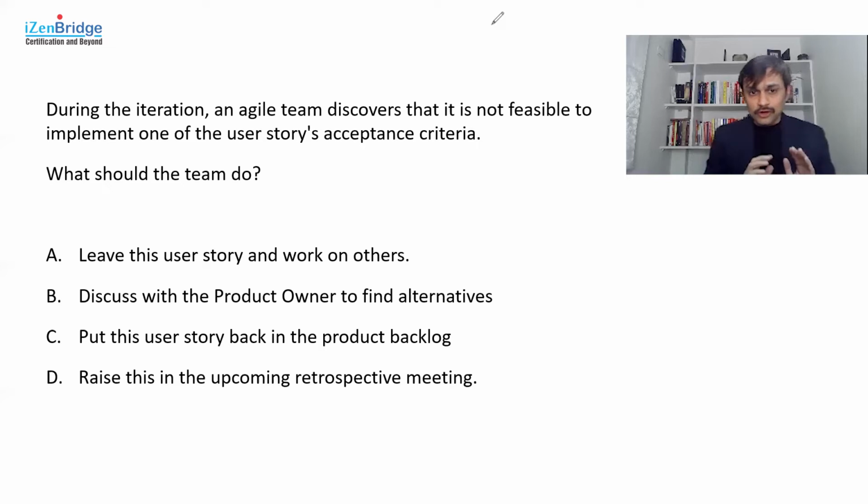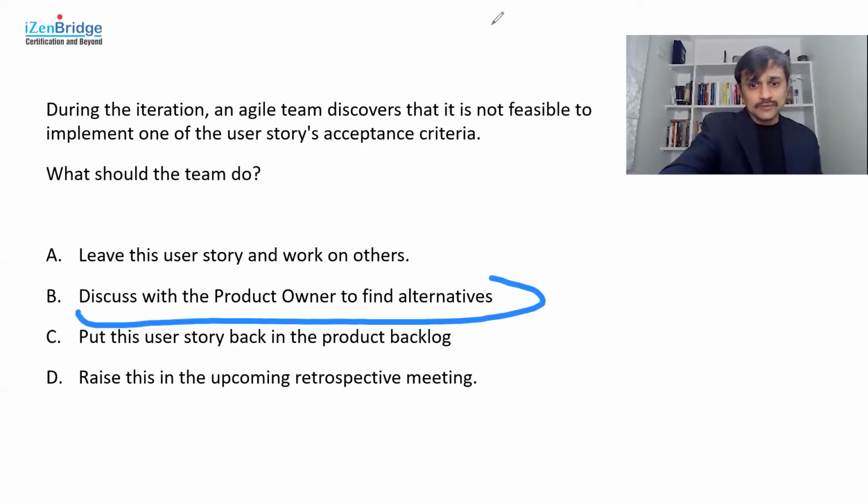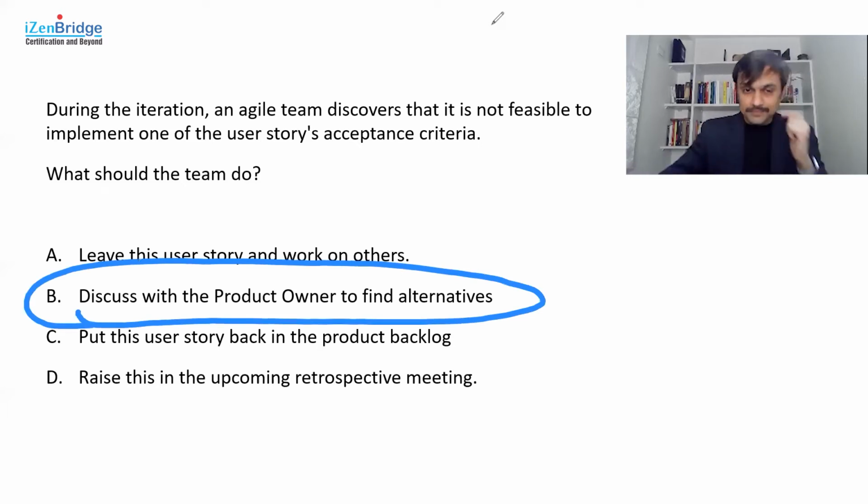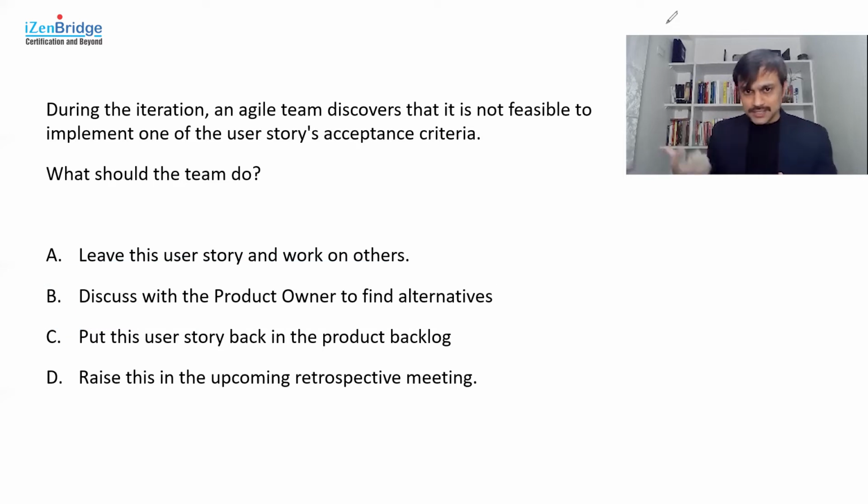Okay, so for me, yeah, option B is good. That is something I would like to pick as the right option. But let's discuss other options as well so that we develop our understanding related to such kinds of scenarios. So the situation is like this. You are working on a given user story which has acceptance criteria. Now, sometimes you may start interpreting that once we have picked the user story, we must finish it end to end. That's the definition of done, and that's the whole idea about what user stories are.